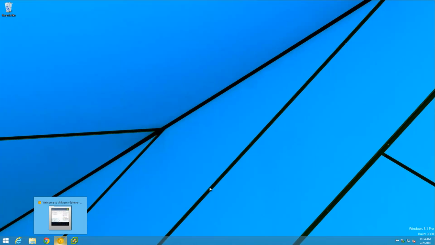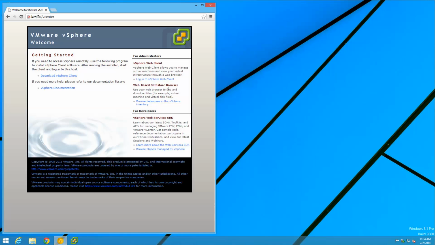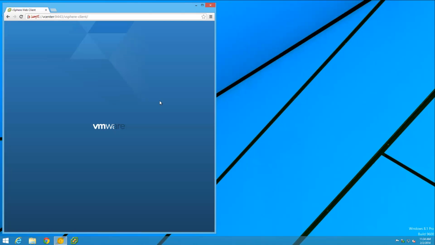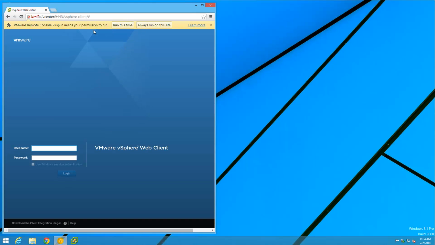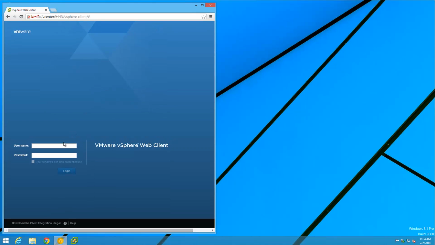All right, what's next? Remember I said vSphere Web Client is next. So if we go to log into the vSphere Web Client, you'll see that we're at a point now where we can bookmark this and make a shortcut. But we want to make sure pop-ups are allowed. And right here, remote console, we need to allow as well. So always run on this site. We'll go ahead and log in.